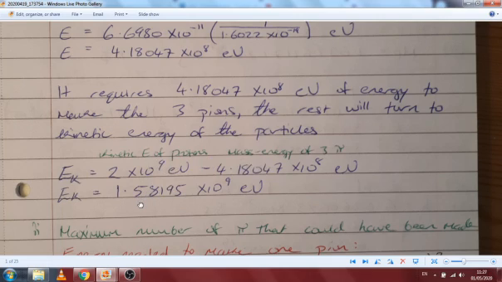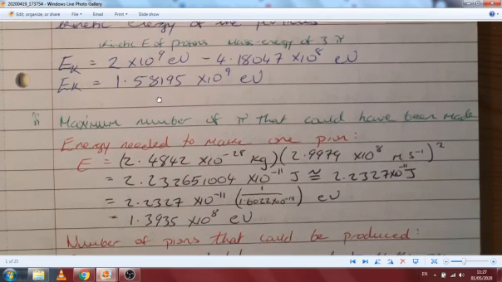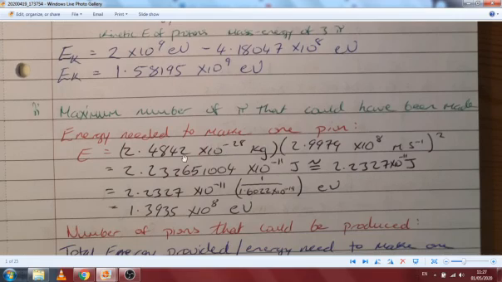Then the second bit is they ask us for the maximum number of pions that could have been created during the collision. So the energy needed to create 1 pion is the mass of 1 pion multiplied by the speed of light squared. So that's this much in joules, and then I round it off. We convert that number in joules into electron volts. So I have 1.3935 by 10 to the 8 electron volts. So that's needed to make 1.